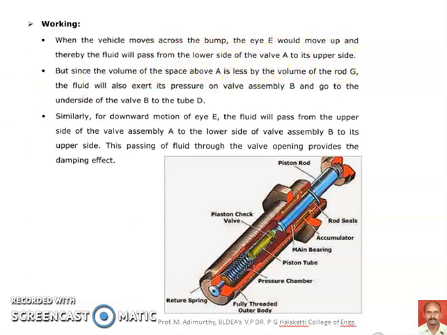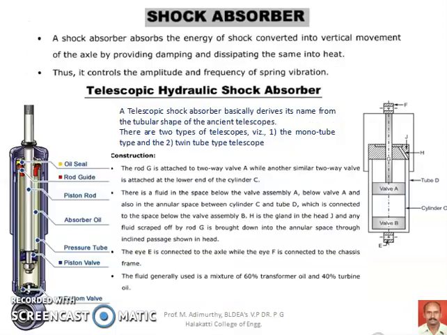If you go through the arrangement once again, you can see here, this is the valve A and this is the valve B, and this is V which is connected to the wheel. When the wheel moves in the upward direction, it pushes the valve B also in the upward direction. So the fluid available between the valve A and valve B gets pressurized, and through this two-way valve, the fluid will be forced above the valve A whenever the vehicle passes over a bump.